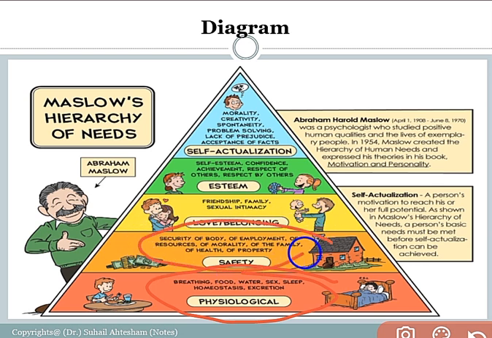Then the safety need, which is related to the safety of the individual, the safety of the family of the individual in the society, safety of health, safety of property and so on. Next is the social need. Social need is related to the sound relations of the individual in the society, a relation within the house with the family members, the relation at the workplace, as well as the relation with friends in the society.